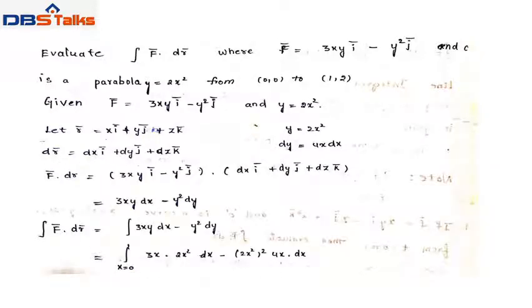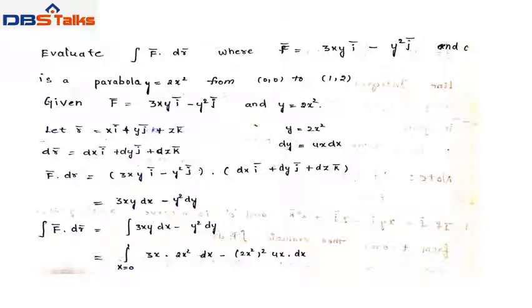Now we find f bar dot dr bar. f bar is the given vector 3xy i bar minus y square j bar, dot dr bar, which is dx i bar plus dy j bar plus dz k bar. Using the dot product, we get 3xy dx minus y square dy. So integrating both sides, integral f bar dot dr bar equals integral 3xy dx minus y square dy.